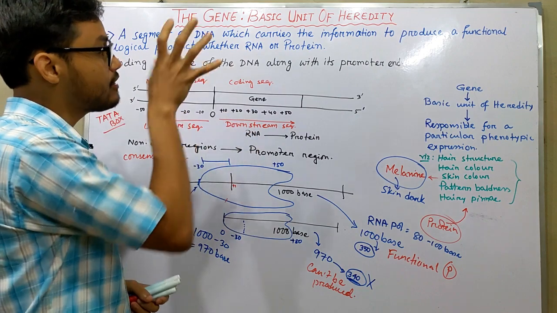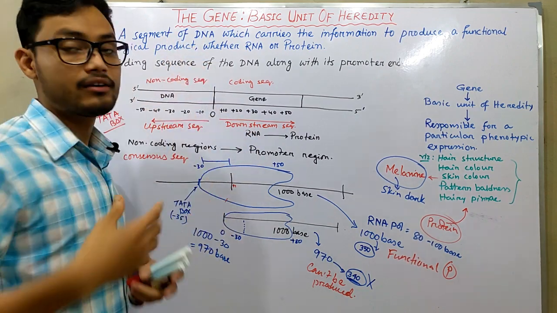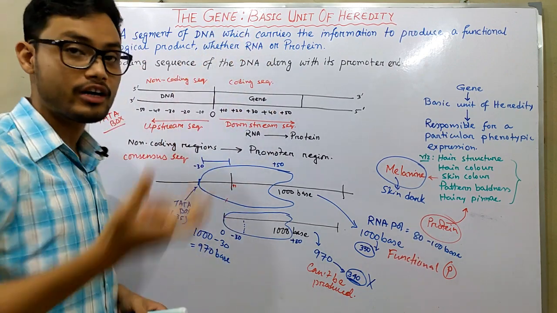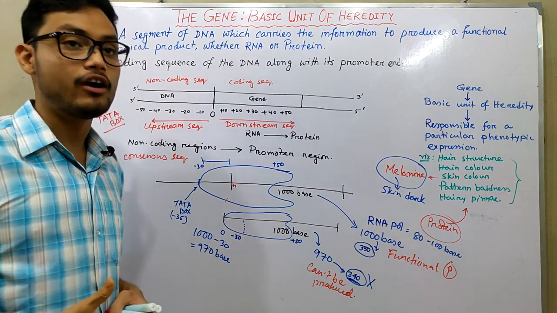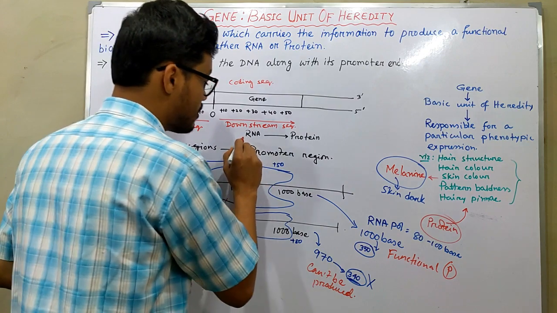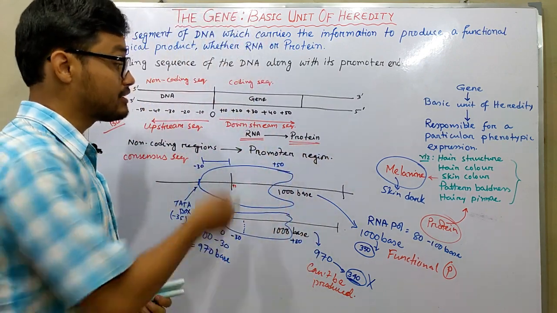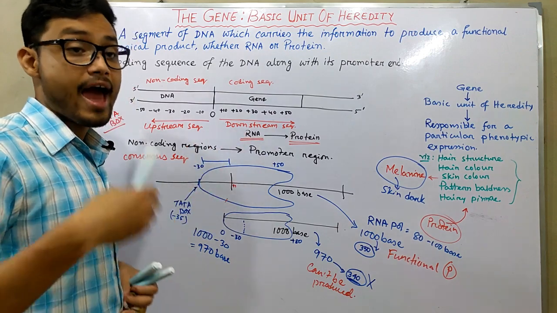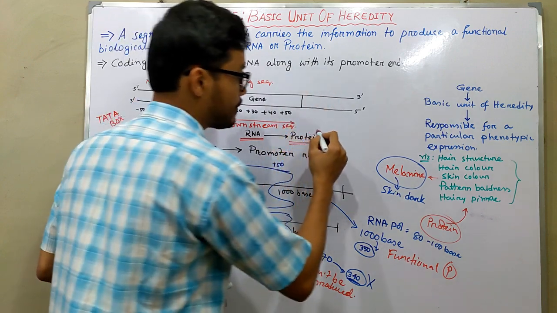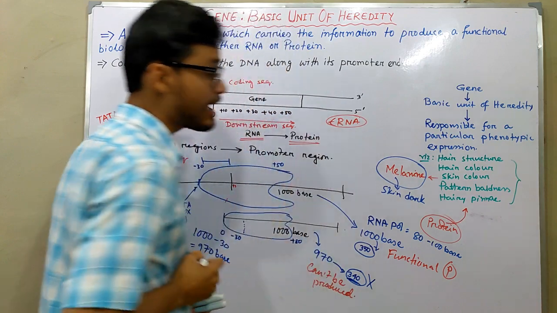So this is all about the gene. A gene is a particular segment of DNA which can be transcribed into RNA and further translated into proteins. That means a segment that can produce a functional biological product. In biology, a functional biological product always refers to either RNA or protein. In many cases, we do not find a protein, but we still find an RNA that actually works. Let me give you an example. There are some RNAs which have catalytic activity.